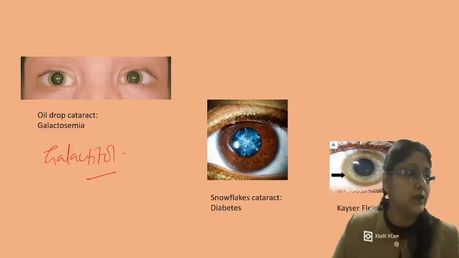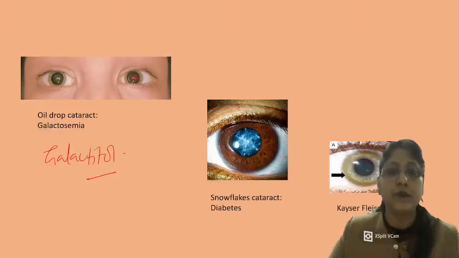Galactose is reduced to galactitol by aldose reductase, and that is causing this oil drop cataract. You can see and appreciate this oil drop cataract. When the cataract is snowflake-like in appearance, you can see a snowy cataract, that is seen in diabetes, which is due